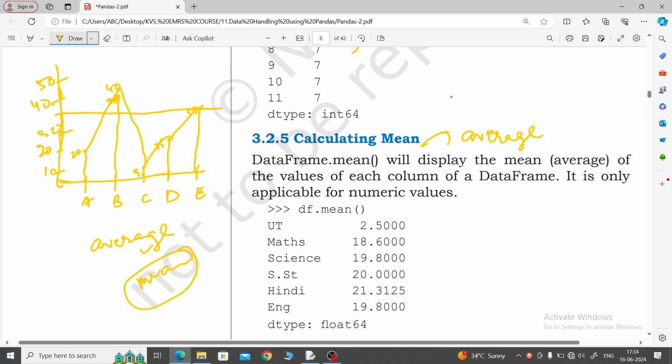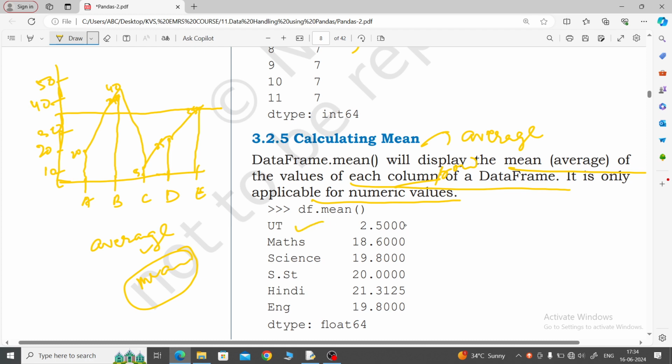Mean value cannot accept string data. That is why it will display the mean average of the values of each column of a data frame. It is only applicable for numeric values. You can do it in the row also, through axis equal to 1. So df dot mean on numeric data.